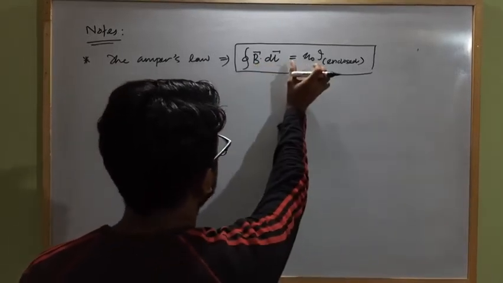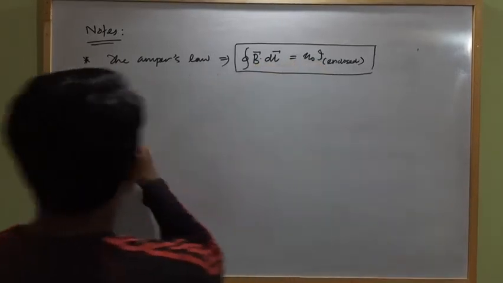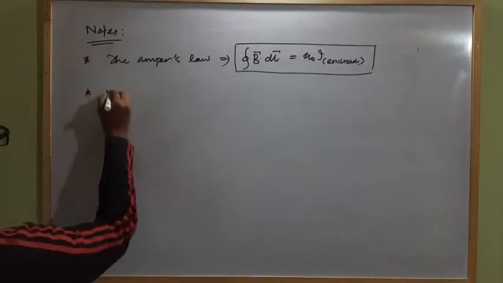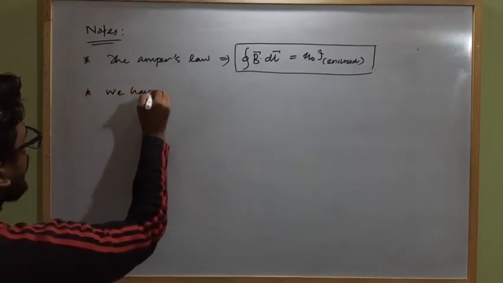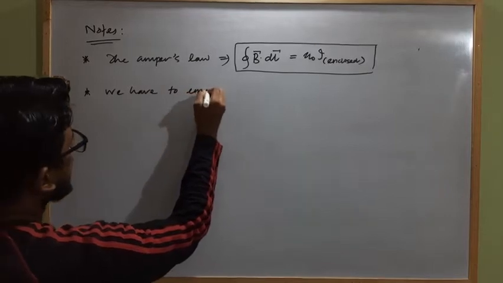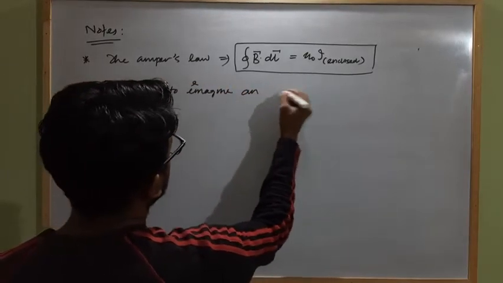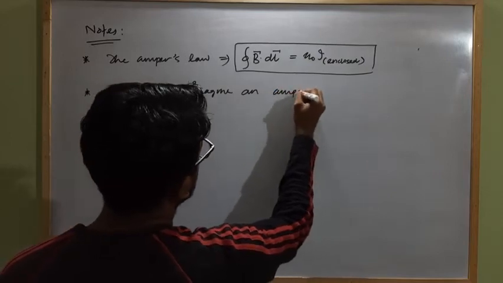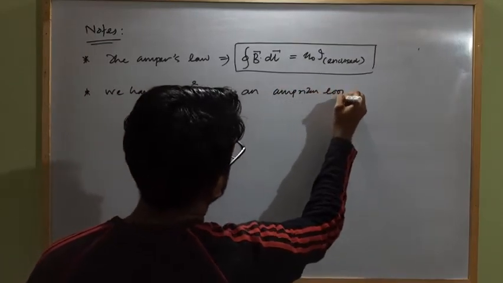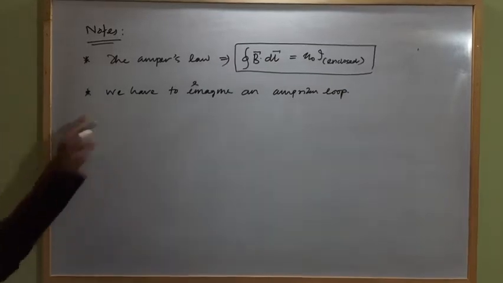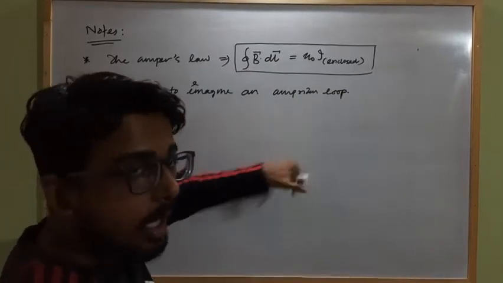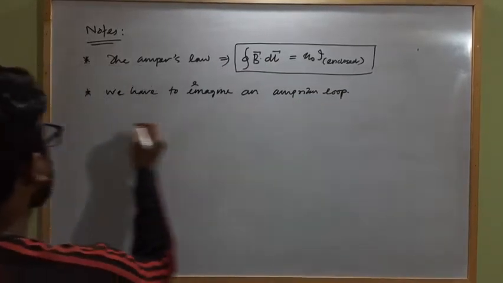So for this formula we have to first imagine an Amperian loop. How to imagine the Amperian loop?